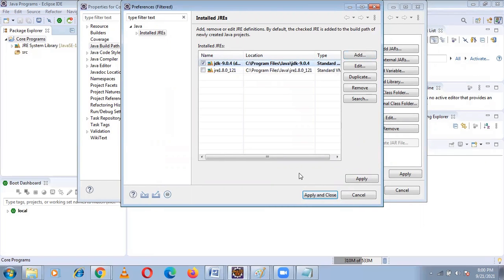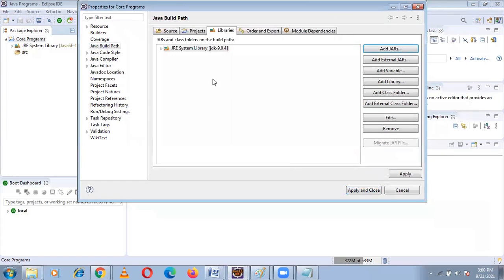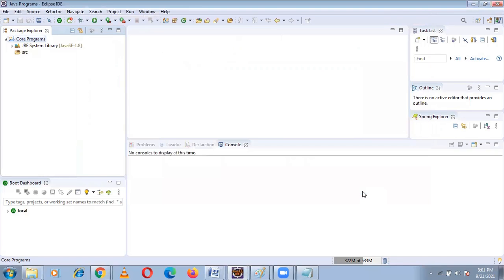So that is JDK and this is JRE. JDK 9. Apply and close. Here in alternate JRE, you select JDK 9. Actually, you should select JDK 8. Here it is showing JRE 8, right? You have to select JDK 8. That is okay, no problem. Here it is JRE system library. Here JDK 9 I have selected. Click on Finish. Now we got JDK 9 here. Apply and close. See, it is changed to JDK 9.